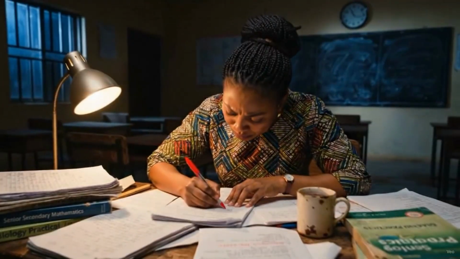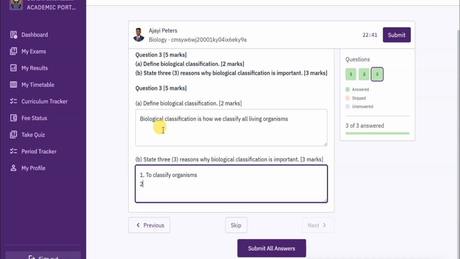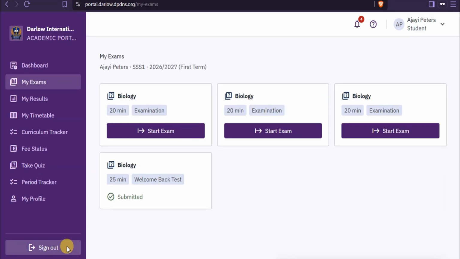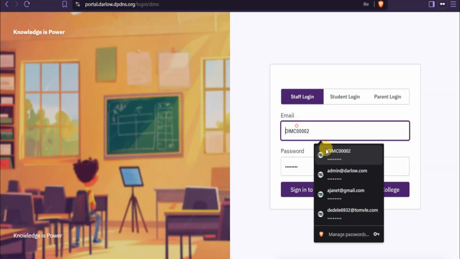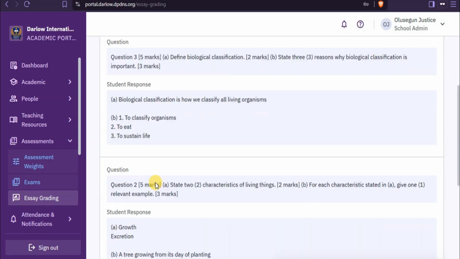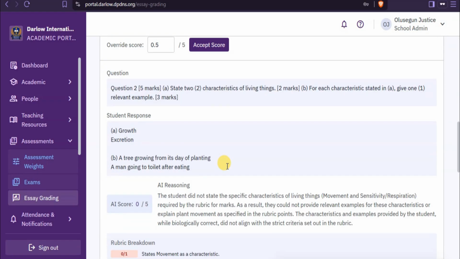Now comes the biggest time saver, marking. Objective questions, well, they are graded instantly, but essay questions are assessed using our AI model and also using the marking rubric that you provided. The AI explains how it arrives at every score, and you review and approve everything before results are finalized. You're still the teacher. Marksheet simply removes the repetitive work.